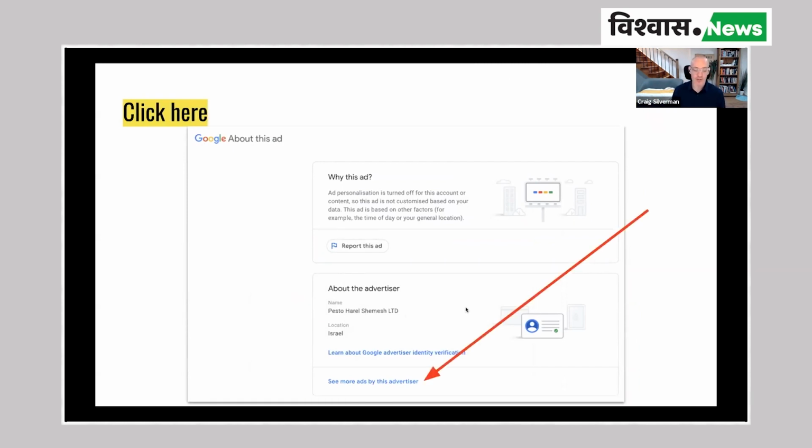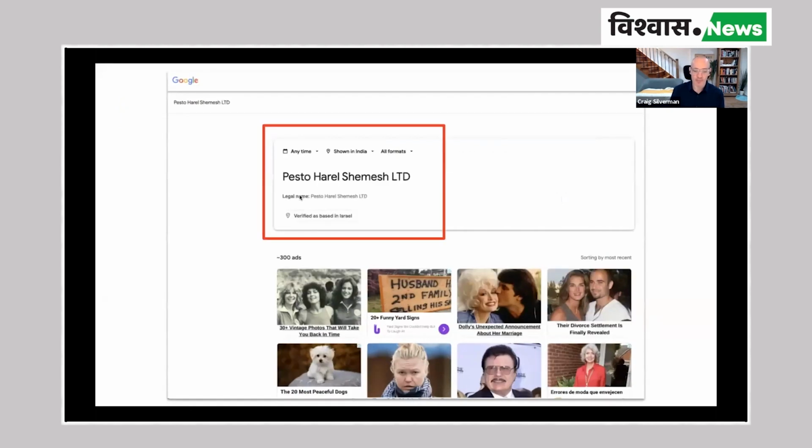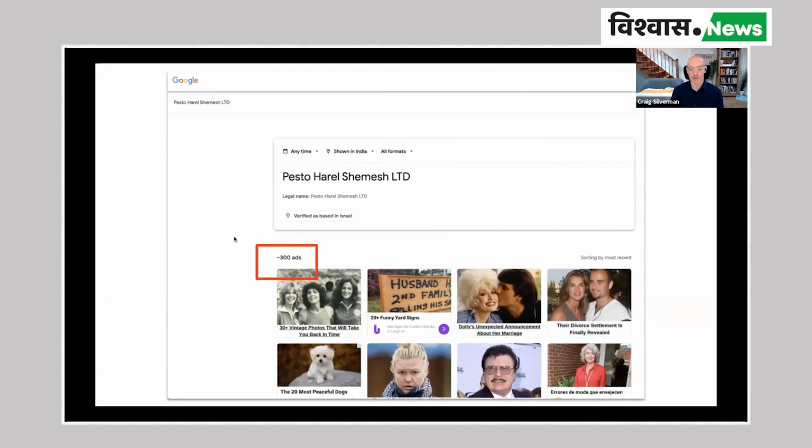And below that, we see an option here to see more ads by this advertiser, okay? This is relatively new. This is a feature that has not been around for a very long time. And in this case, because the advertiser has verified who they are and they had verified their identity, Google is allowing us to see more ads. And voila, we're taken to a page where we can see all of the active ads from Pesto Harel Shemesh Limited. We can filter them by time, by location they're shown in, the different formats of ads they were running. And we're able to kind of dig into that. And we can also see how many ads are currently sort of in the database for Pesto Harel Shemesh.